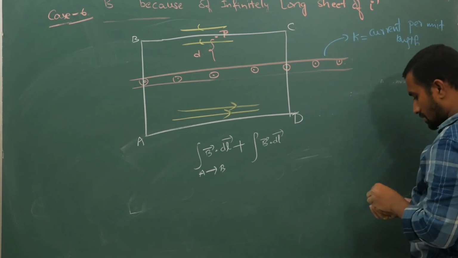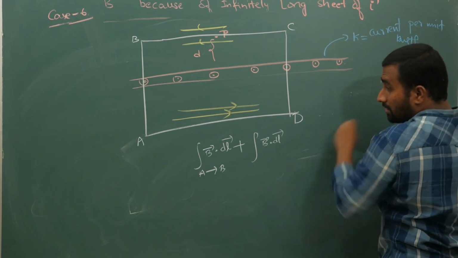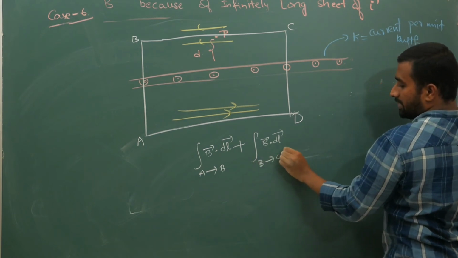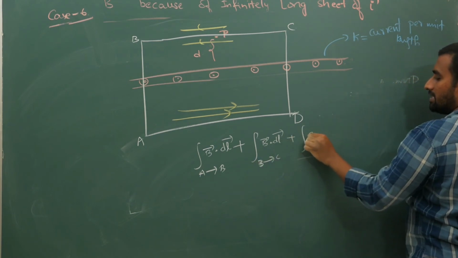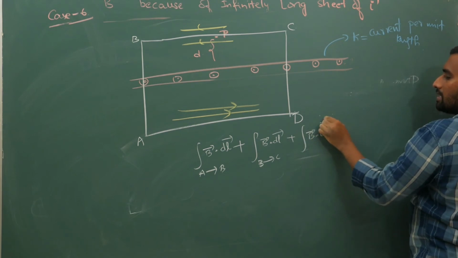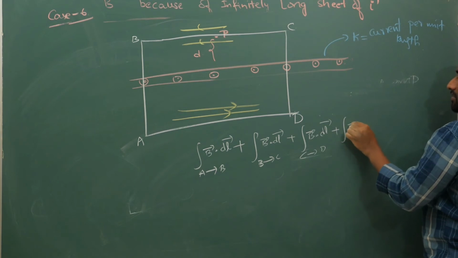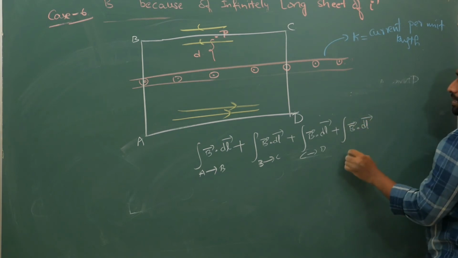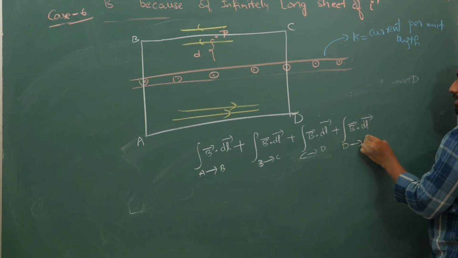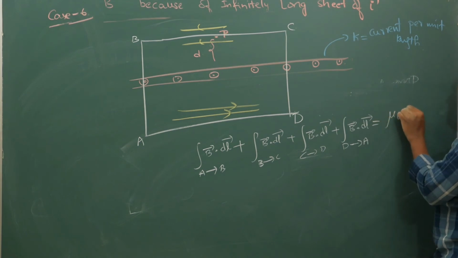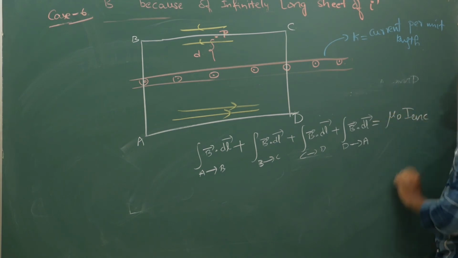Now if you apply B dot dl from b to c, plus the integral of B dot dl from c to d, plus the integral of B dot dl from d to a, that is equal to mu naught times I enclosed.